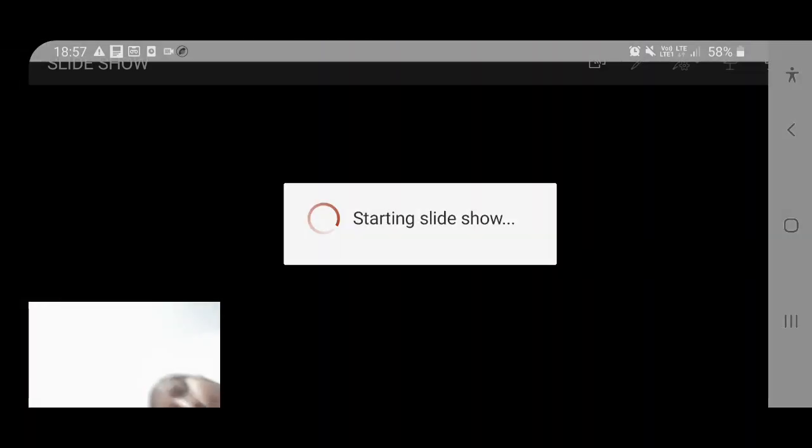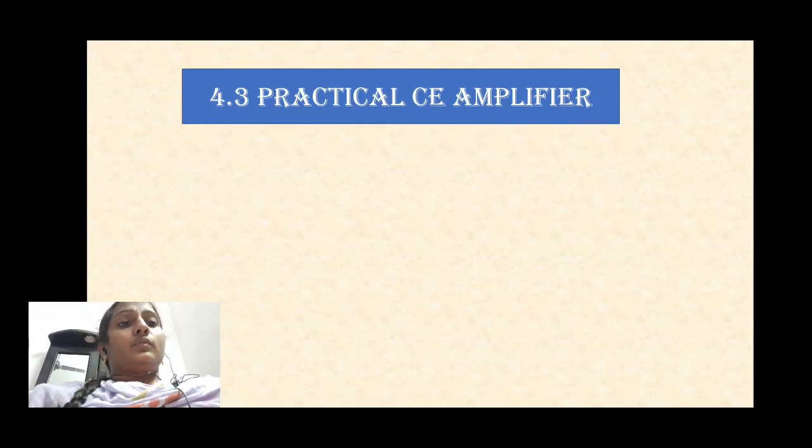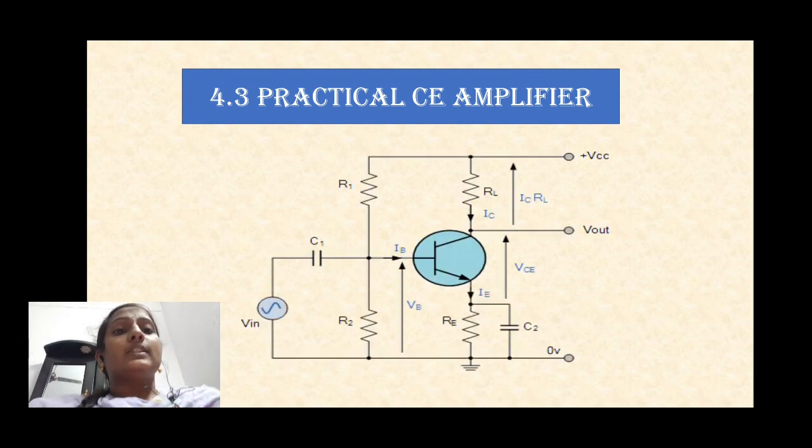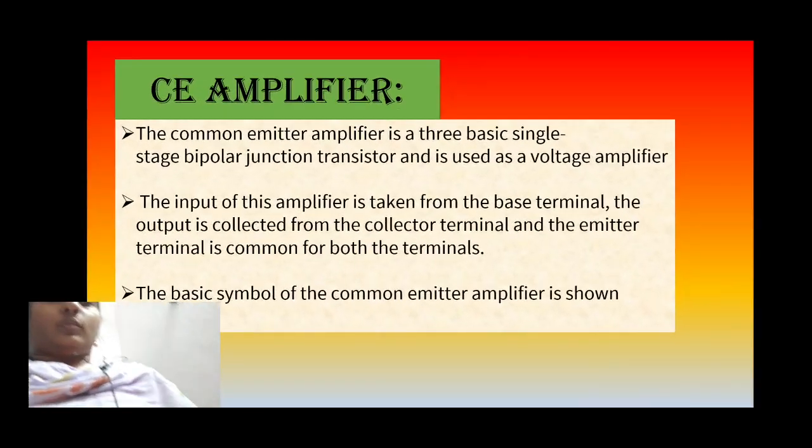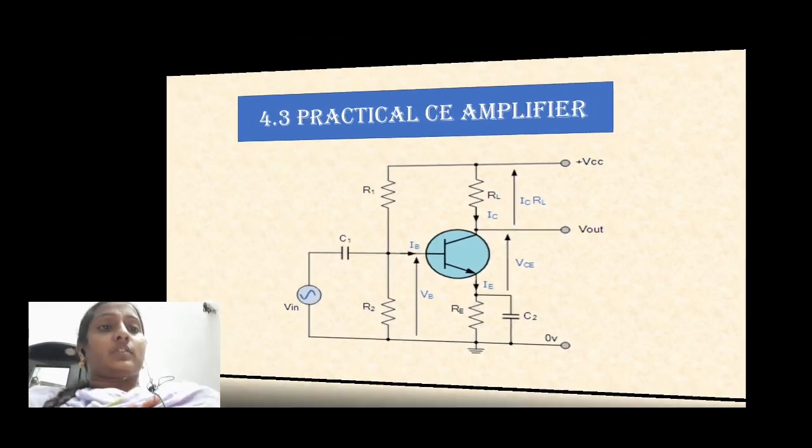It's very important. And while coming to the practical common emitter amplifier. Okay. So the name itself indicates common emitter amplifier. Common emitter means the amplifier here uses a transistor, and the transistor must be configured in common emitter configuration. So once we go to the circuit, see here, I already told you common emitter means here the emitter terminal is common for both input and output. Okay, both input and output.